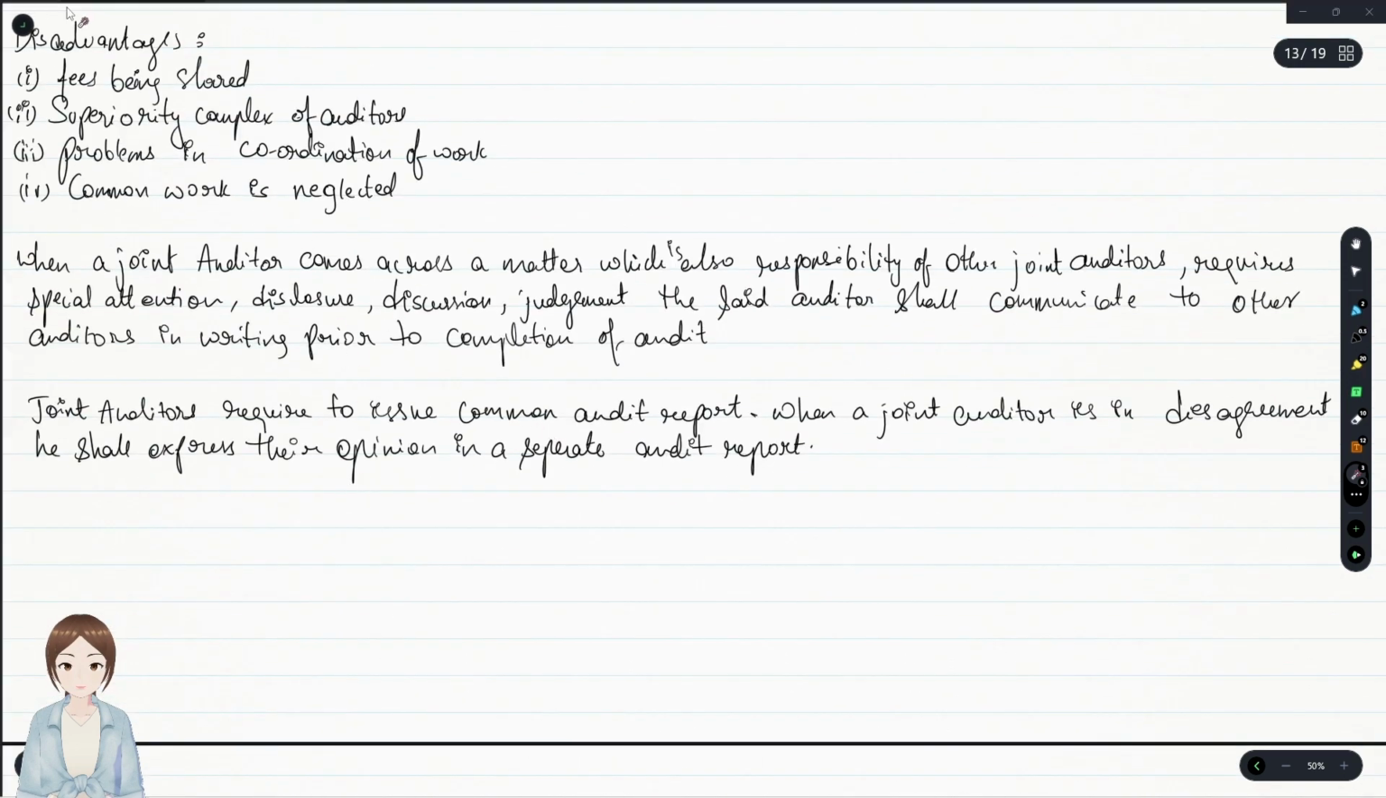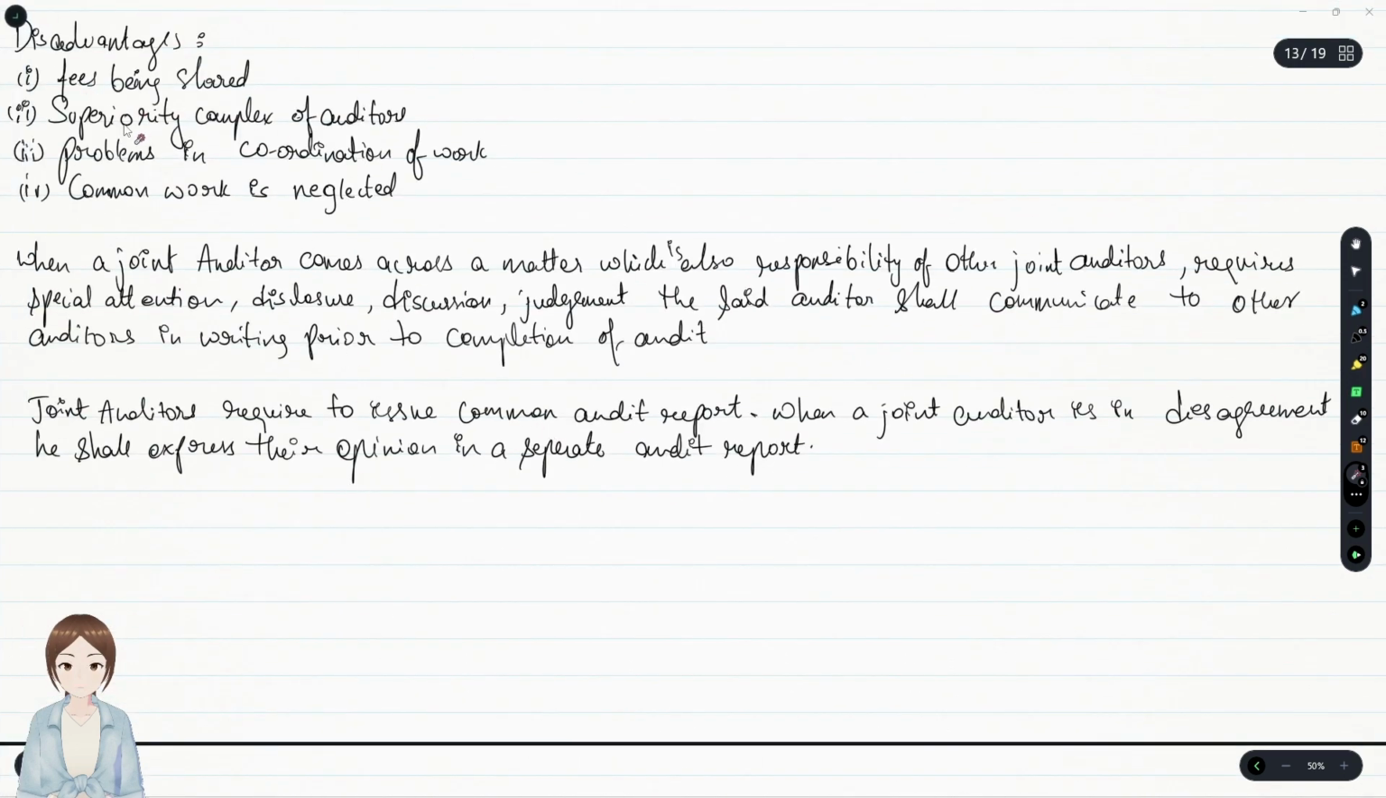What are the disadvantages of joint audit? You could write it mostly like the behavioral consequences that you used to write in your SCMP: superiority complex of auditors, problems in coordination of work, common area being neglected, and fees being shared.